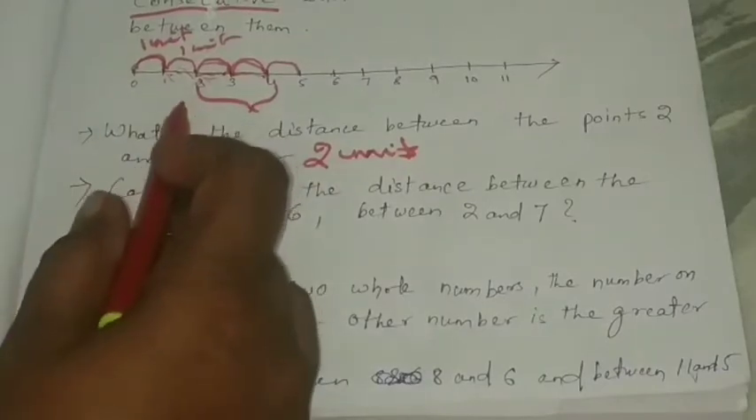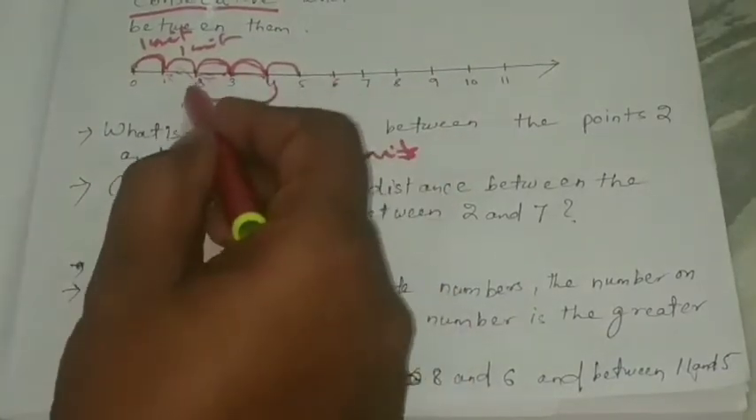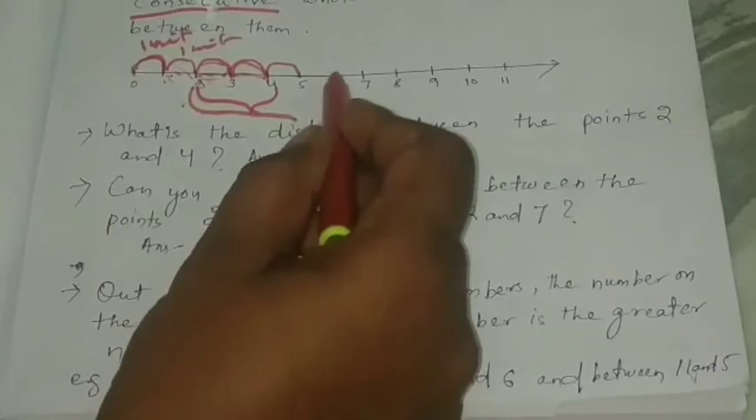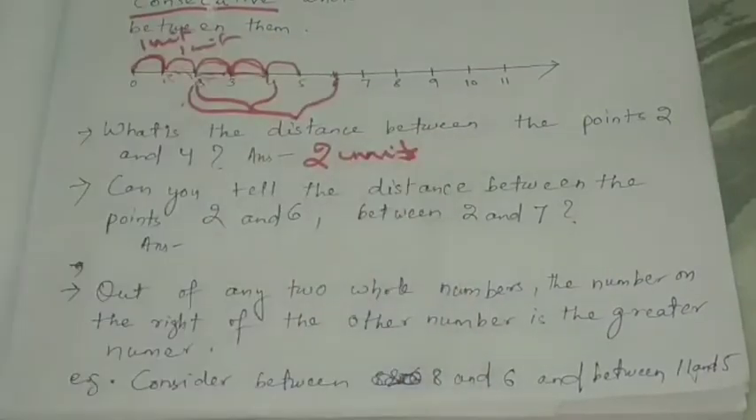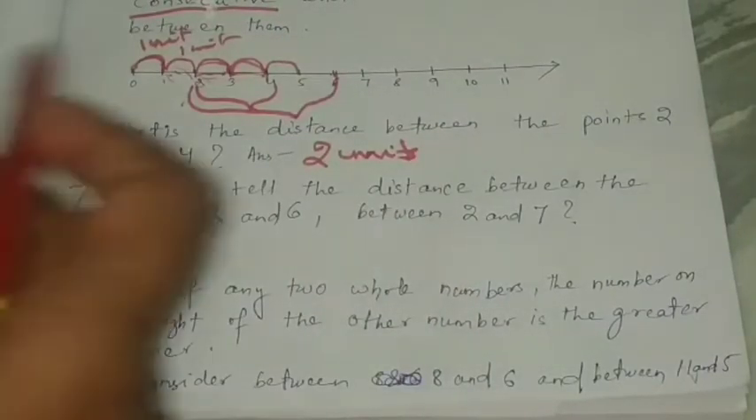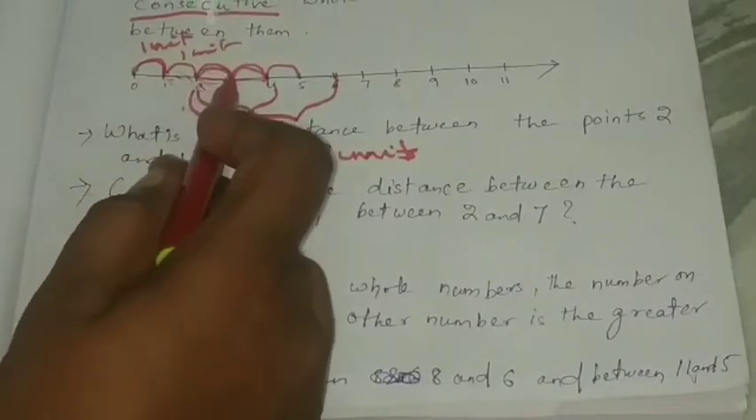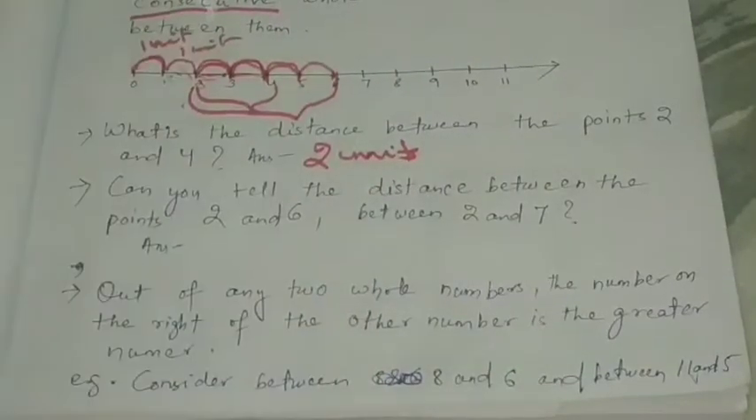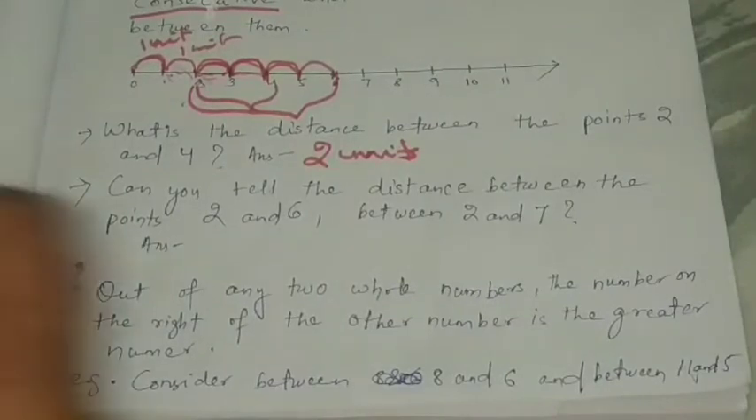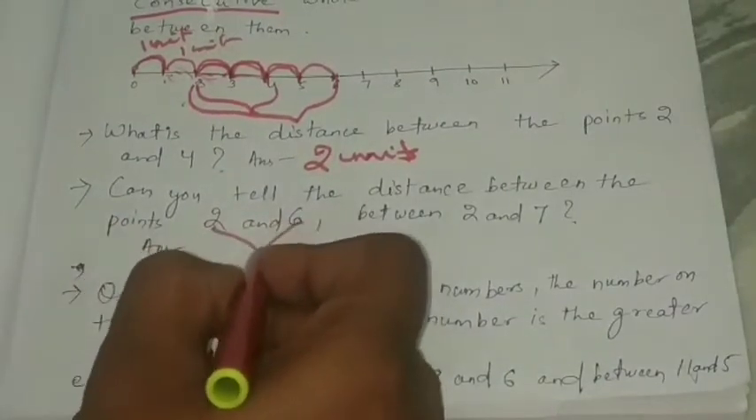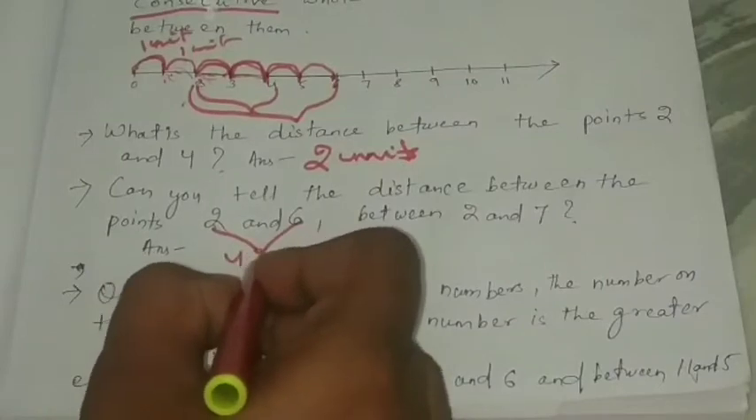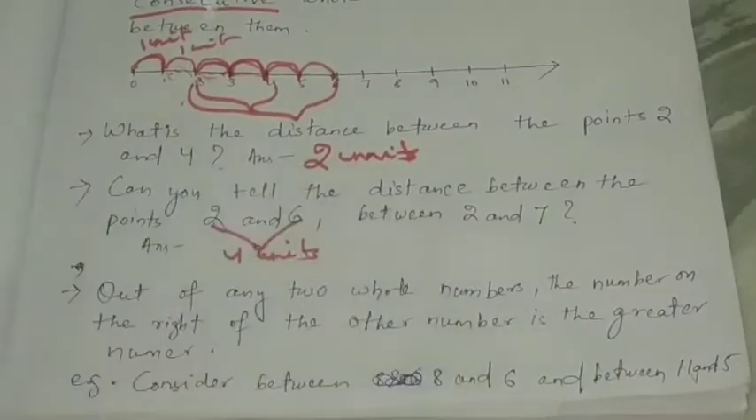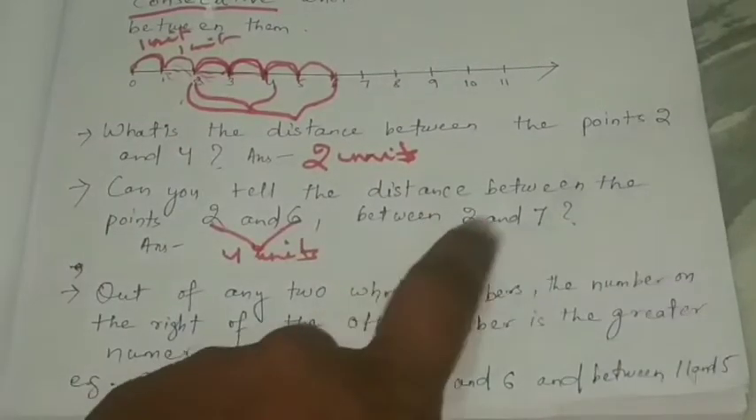Here is 2 and where is 6? Here is 6. So we have to find the distance between 2 and 6. Let's count 1 unit, 2 unit, 3 unit, 4 unit. So what is the distance between 2 and 6? 4 units.